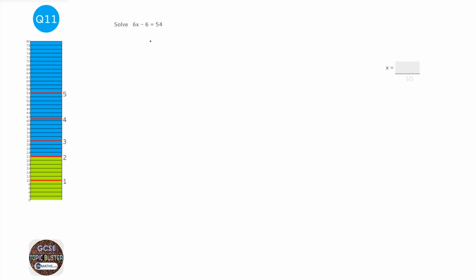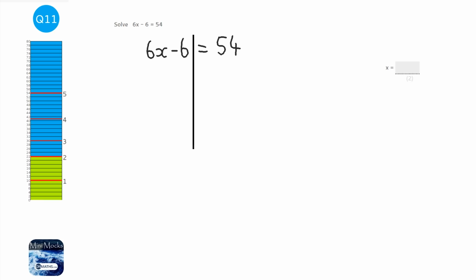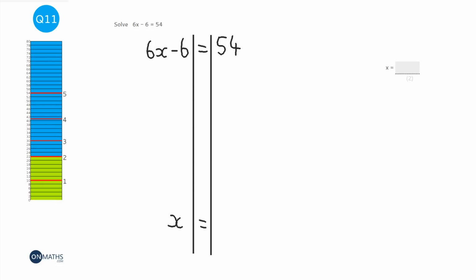When solving, always just write out the question and put down lines either side of the equals. And what we're looking at doing is doing something to both sides so that we get x on its own. So we want to end up with x equals at the bottom. That's when we know we've solved it. So looking at the left hand side, we need to get rid of this 6 here and the takeaway 6 there. Now we must remove the plus or the minus first, as long as it's not trapped in a bracket or a fraction.